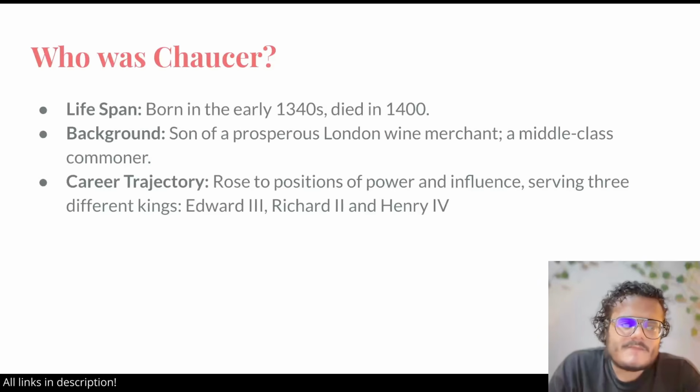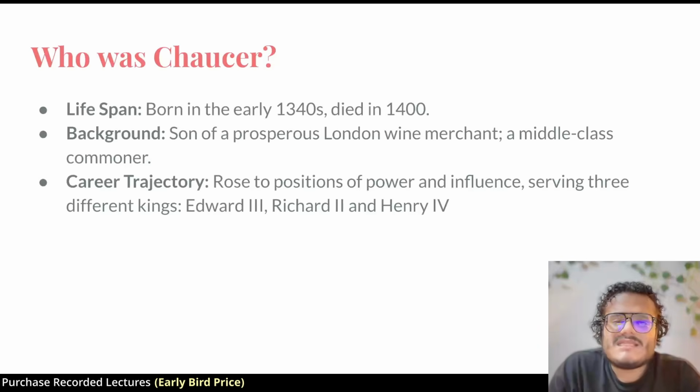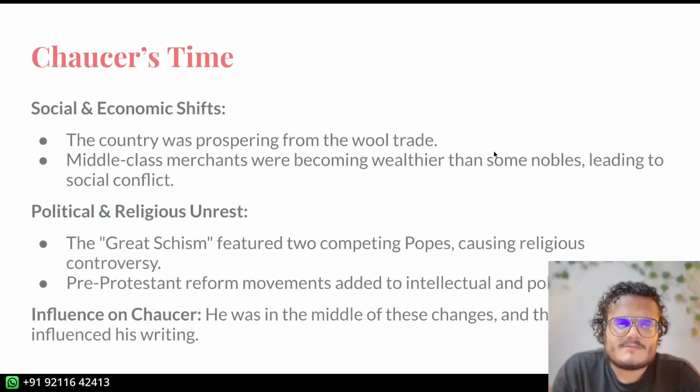Now, Chaucer did not stay in the middle class like his father, but he became a very powerful and influential person through his associations with three English monarchs: Edward III, Richard II and Henry IV. Richard II and Henry IV are also subjects of two very important Shakespearean history plays. So he was in the royal service. He worked for these kings instead of being a merchant, a middle class person.